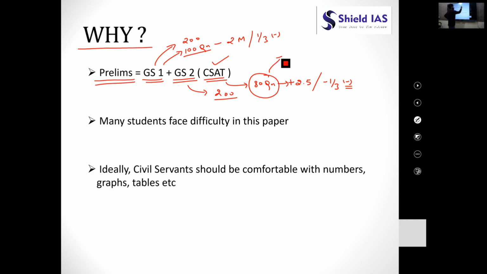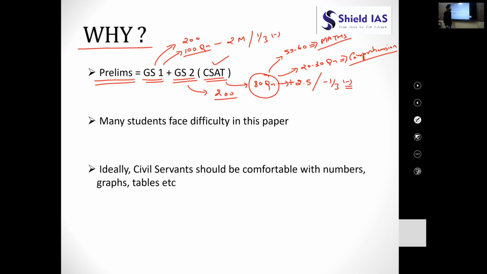Out of these 80 questions, 55 to 60 questions are generally asked from the mathematics portion, and around 20 to 30 questions would be asked from the comprehension or passage portion. Clearly, the weightage is much more tilted in favor of mathematics.